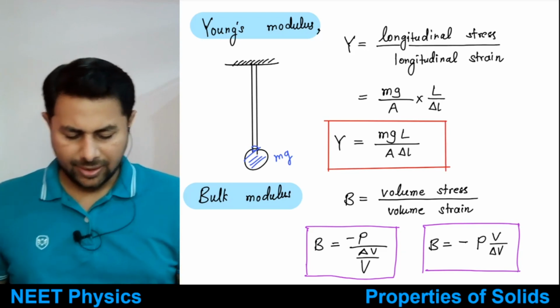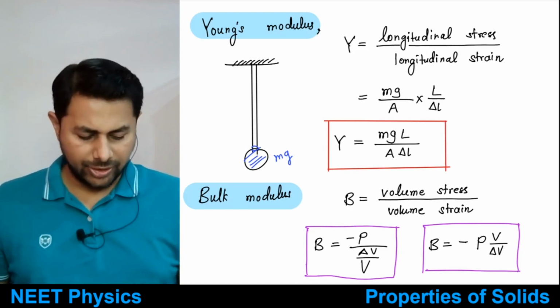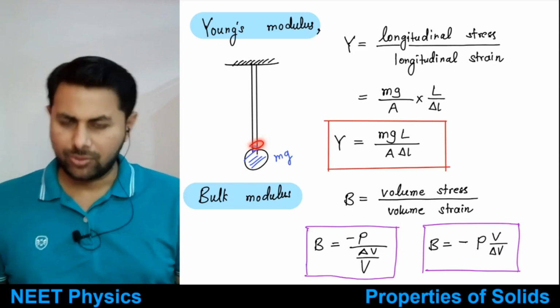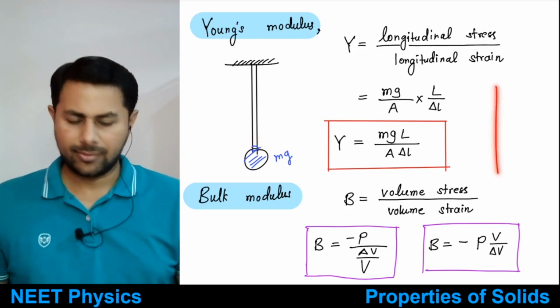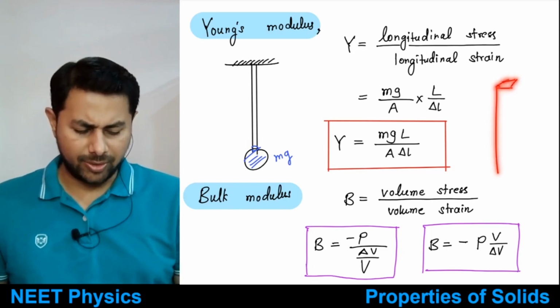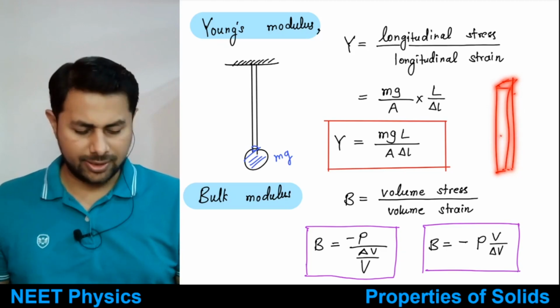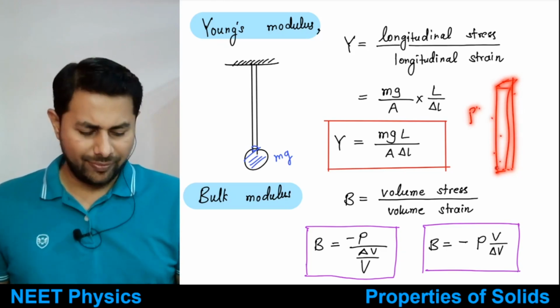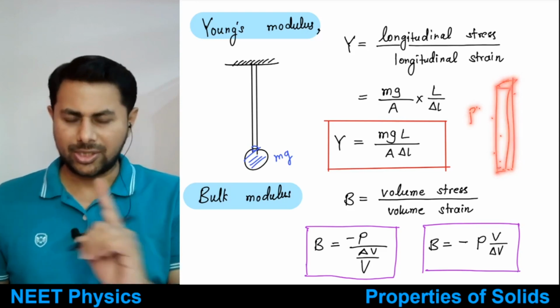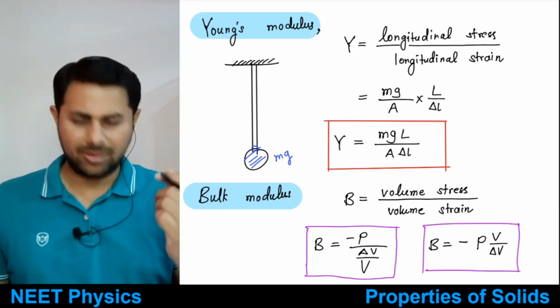And what is A? Most of the time this area of cross section would be circular. I haven't seen any problem in which the wires were parallelepiped, or the area of cross section was square or rectangular.